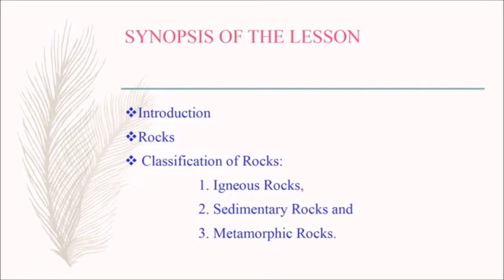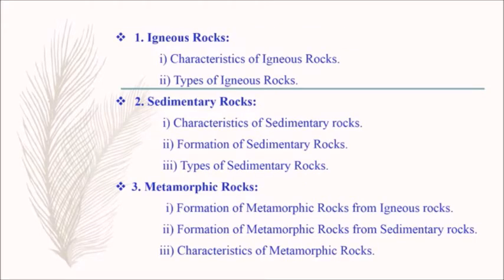Synopsis of the lesson. In this session, we are going to see the following topics: Introduction, rocks, classification of rocks. Rocks are classified into three types as follows: igneous rocks, sedimentary rocks and metamorphic rocks. The first one is igneous rocks.